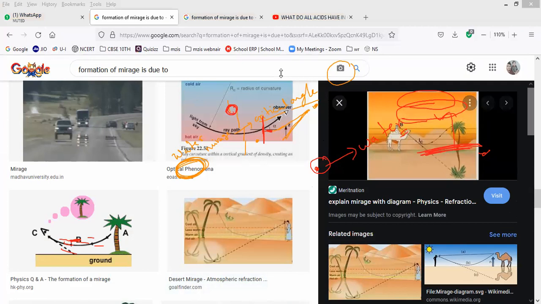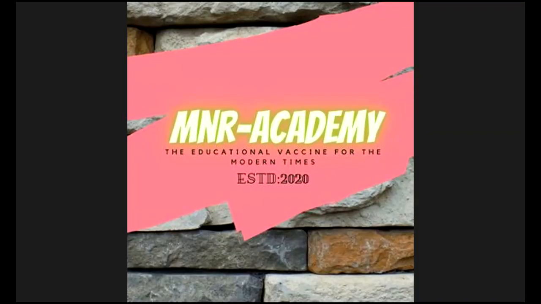Understand? Mirage means it is a shadow. Very good, Nitina. But it will be seen as if water is present below the plants. Like that, the false image gives the appearance of water. That is only called a mirage. Is it okay, guys? Yes or no? So this is all about today's class, the formation of mirage. With this, atmospheric refraction is over.